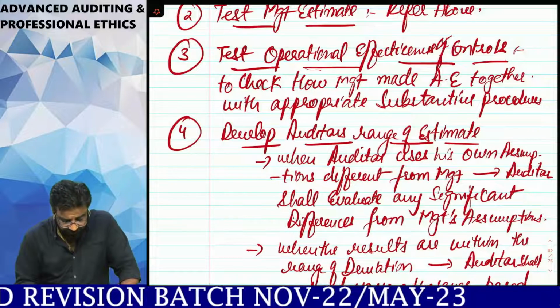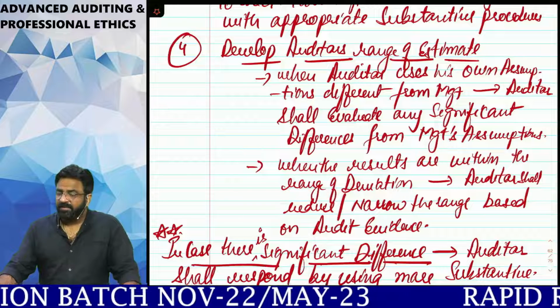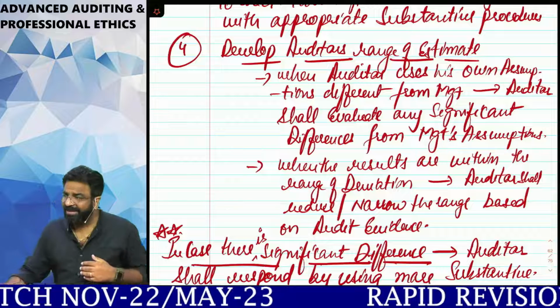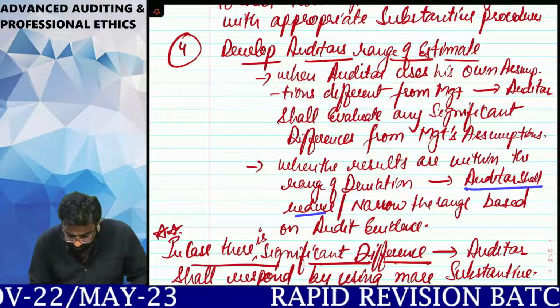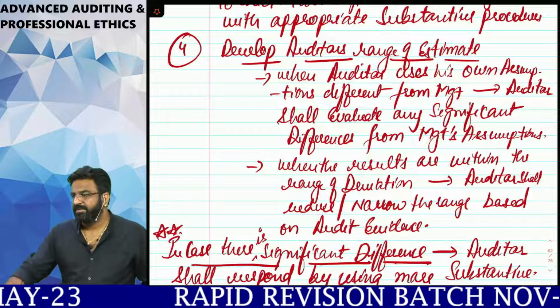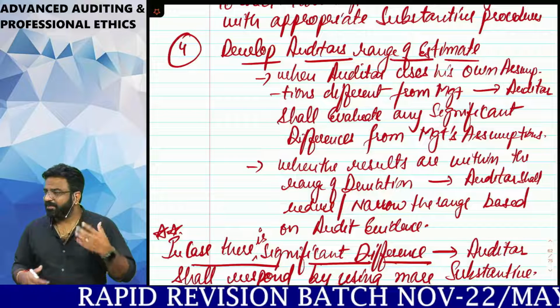Next, when I compared the management estimation with my accounting estimation and the results are coming within the deviation, the auditor shall reduce or narrow the range based on what? Audit evidence. I have to reduce the range based upon the audit evidence.